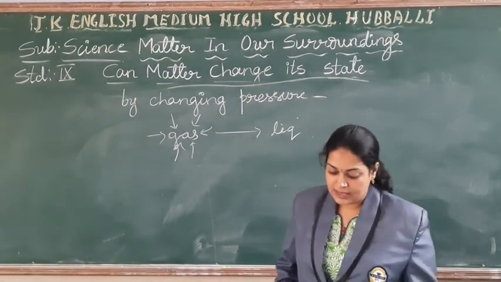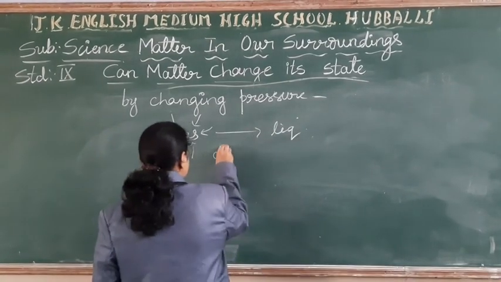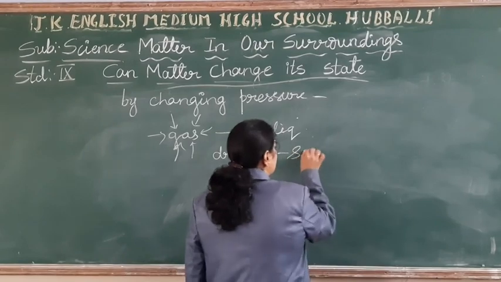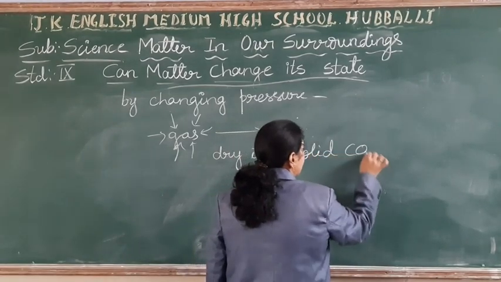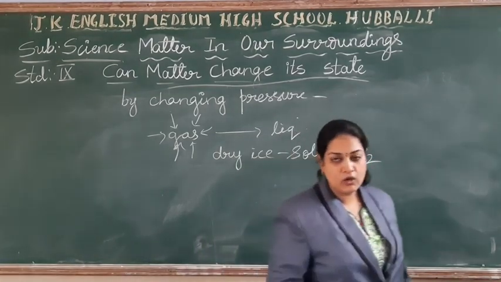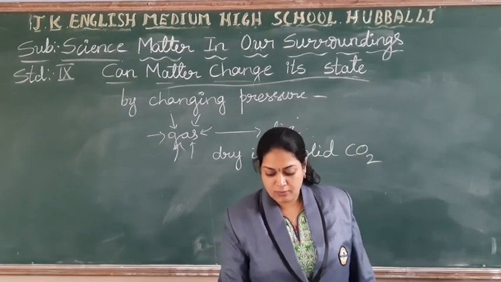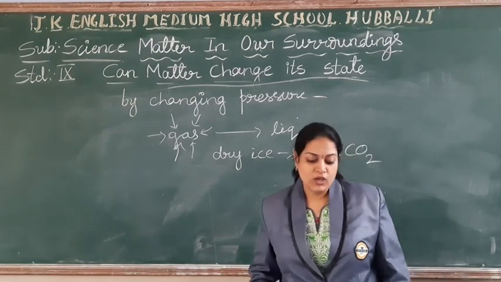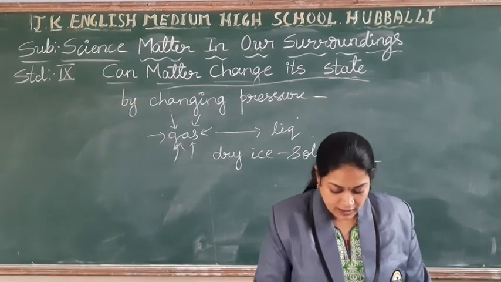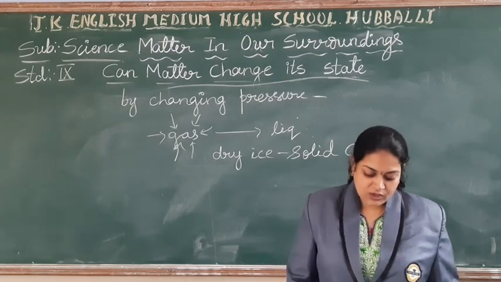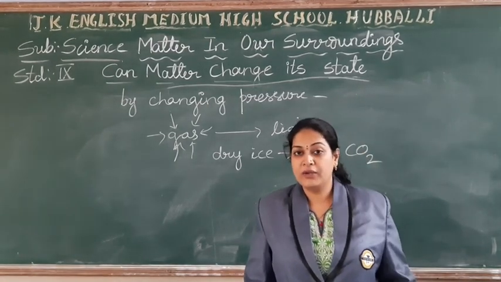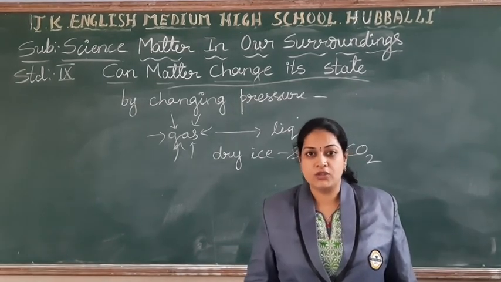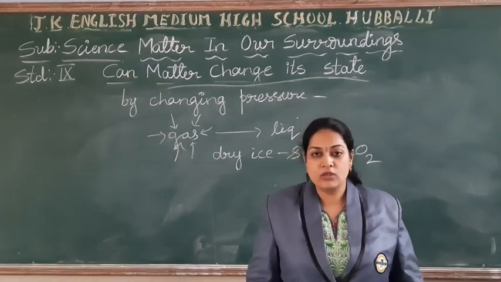The best example is dry ice. What is dry ice students? Nothing but the solid carbon dioxide. Carbon dioxide which is in the gaseous state, by applying the pressure, you can convert it into solid form. So that is called as the solid carbon dioxide. Right? So all this you have to keep in mind. Here you are changing the pressure, not exactly the 1 atmospheric pressure.